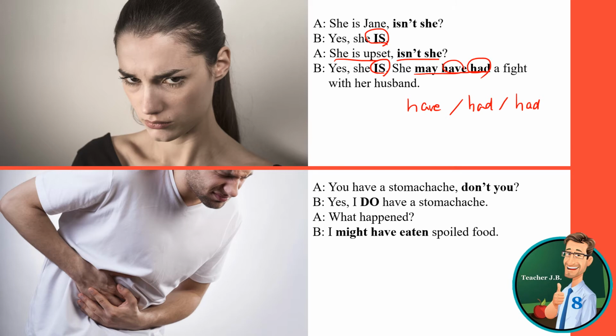You have a stomach ache, don't you? Have. This is just like the do verb, don't you? Yes, I do have a stomach ache. After do, you use the basic form. What happened? I might have eaten spoiled food. So probability or possibility: eat, ate, and eaten. Using this past participle, we're talking about the possibility that I possibly ate spoiled food.